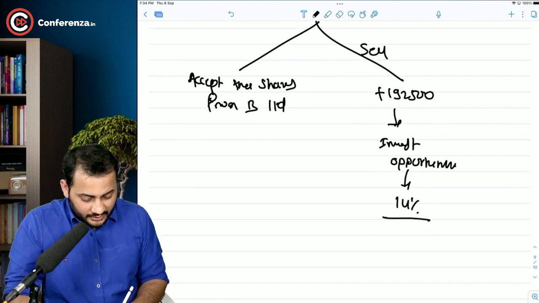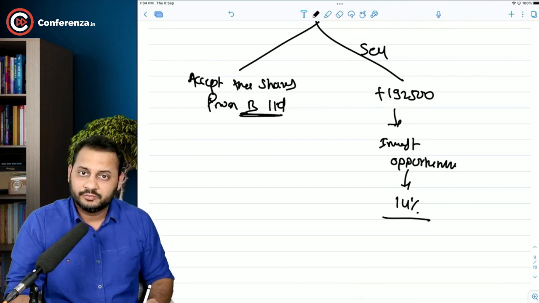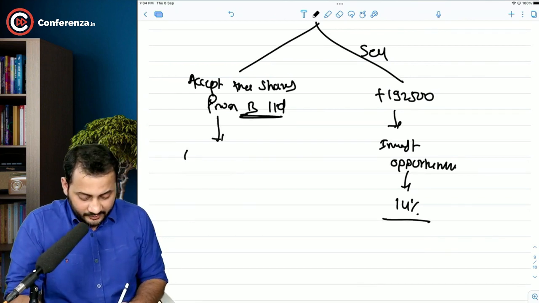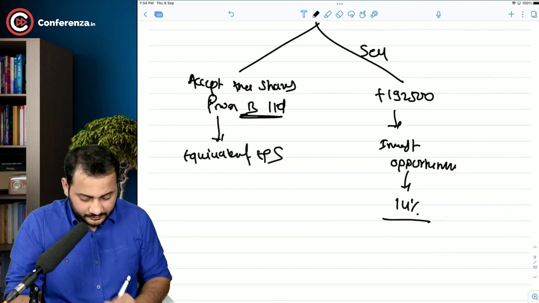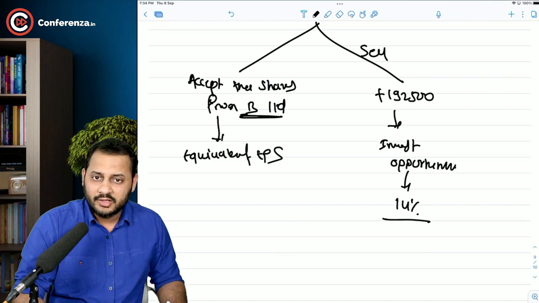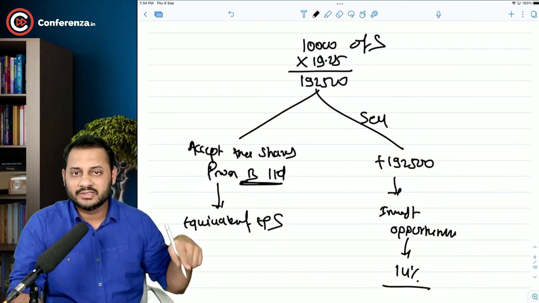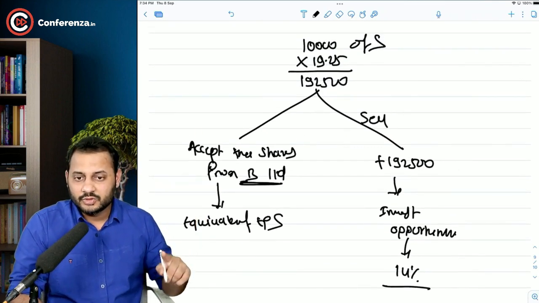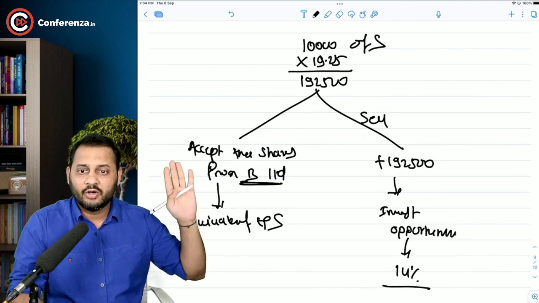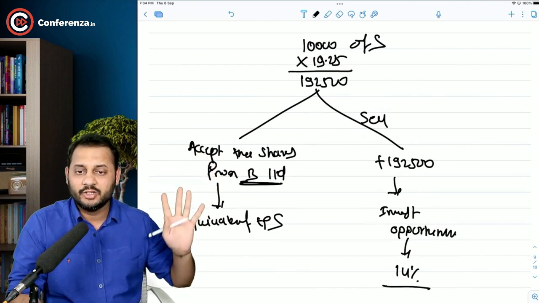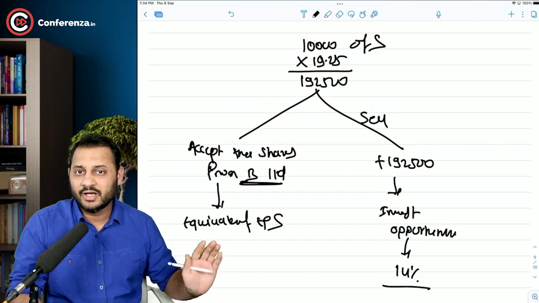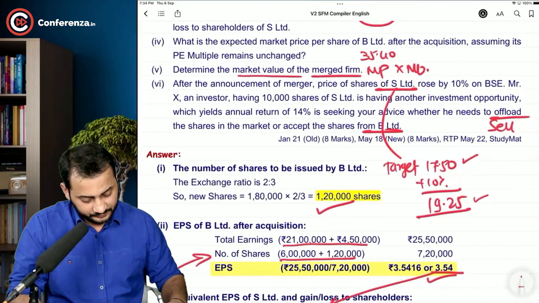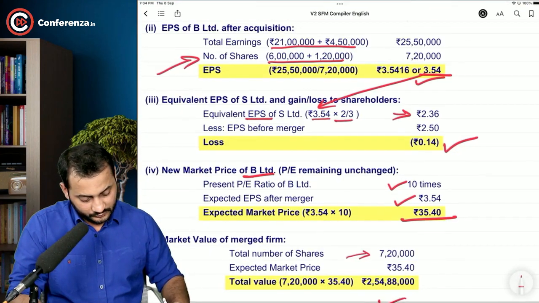So you will become the shareholder of B Limited now, where your earning will be your equivalent EPS, right? You are not getting exactly the same EPS in this company. So being the shareholder of B Limited, you are going to earn this much equivalent EPS, which is 2.36.